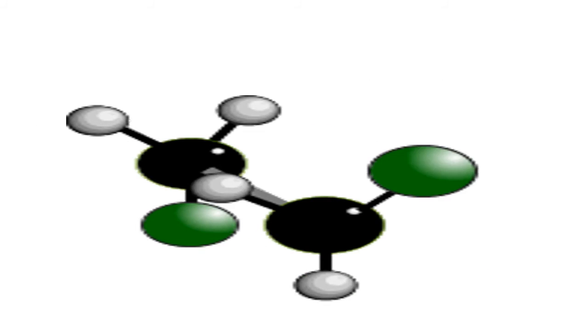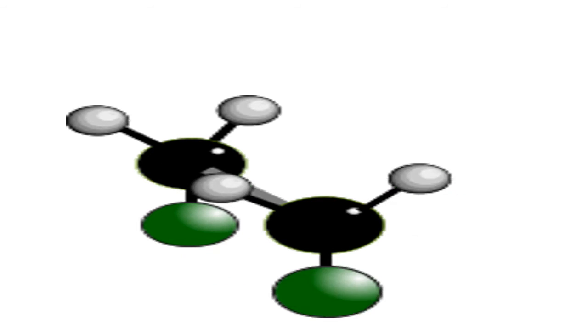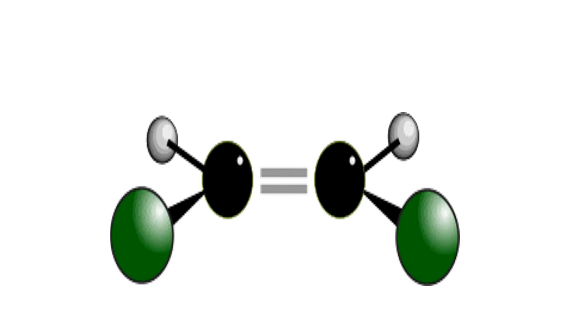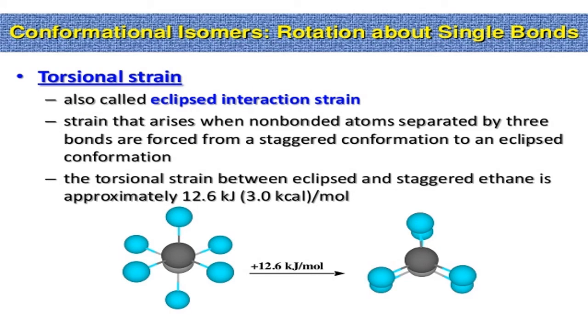You see once again, rotation of one carbon or the three hydrogens by holding the other carbon, very beautifully. In the case of a double bond, it is very difficult, restricted. So that tension is there, no? The tension of rotation of one carbon or the three hydrogens by holding the other one is called what? Torsional strain, also called eclipsed interaction strain. It is the strain that arises when non-bonded atoms separated by three bonds are forced from a staggered conformation to an eclipsed conformation.